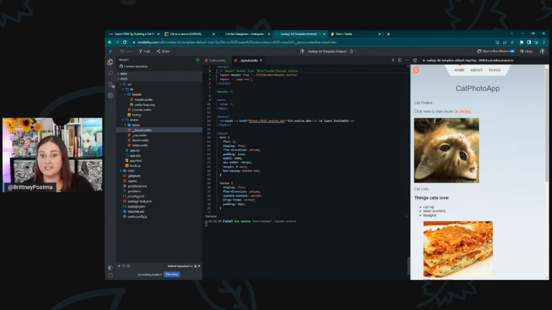You can use the relative path to import files, but that's a nice thing to have, and those can be configured. And I wrote a whole blog post on how to configure it. If you want to get into that, I'll link that over there. Make pathing easier with SvelteKit. So if you want to read more about that, there's that.